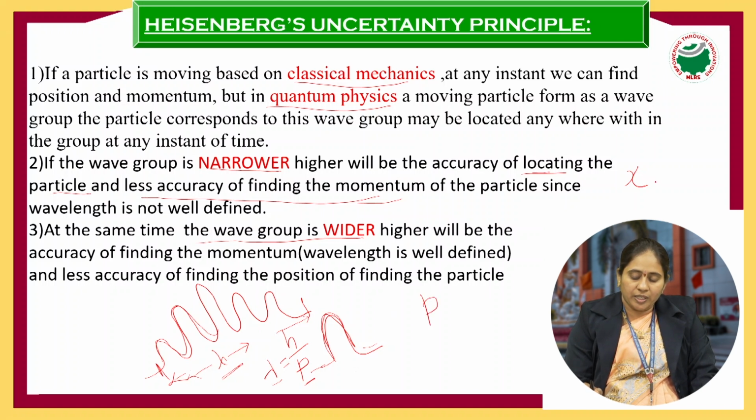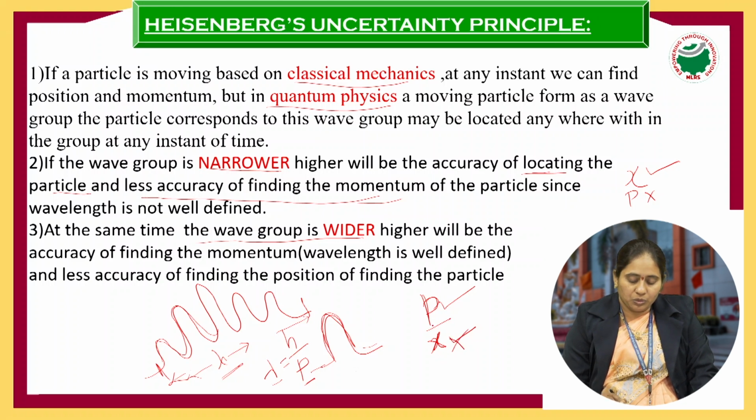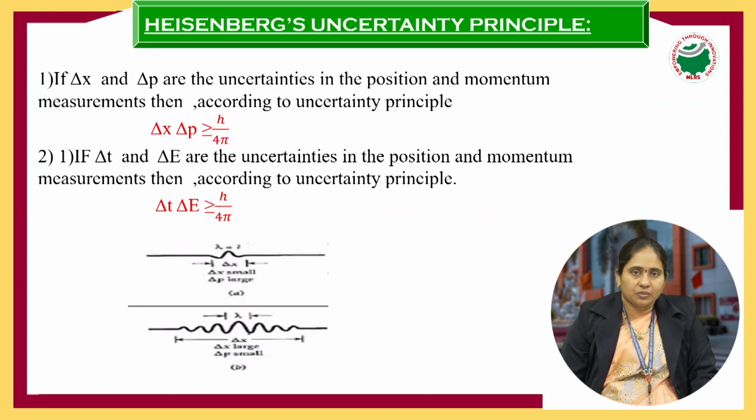We cannot find momentum here, only position. When the wave group is wider, we can find only momentum but not position. Here position is represented by x and momentum is represented by p. Position is less accurate when the wave group is wider, and momentum is more accurate. Here for the narrower group, position is more accurate but momentum is less accurate. So the principle is proved by using two wave groups: one narrower, another wider.